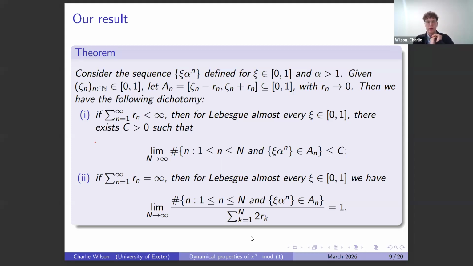I would say also from the dynamics perspective, which was the inspiration for this stuff, that even with quite strong mixing for a dynamical system, we don't get this dichotomy. We often have to assume something about the shrink rate. So there's something quite special going on here with the psi alpha to the n and how this, we'll see, mixes, and how strongly this mixes to mean that we do get a full dichotomy, and we don't have to assume anything about the shrink rates. Okay.